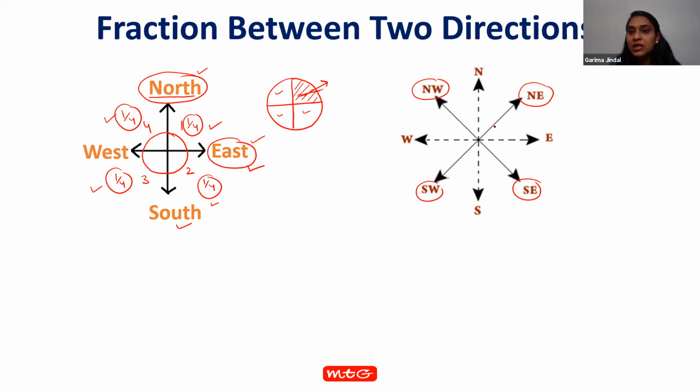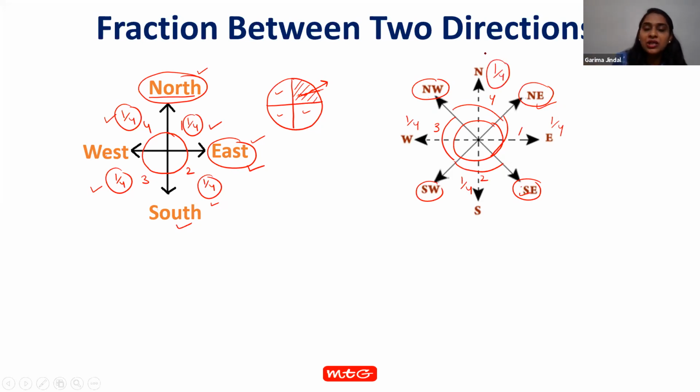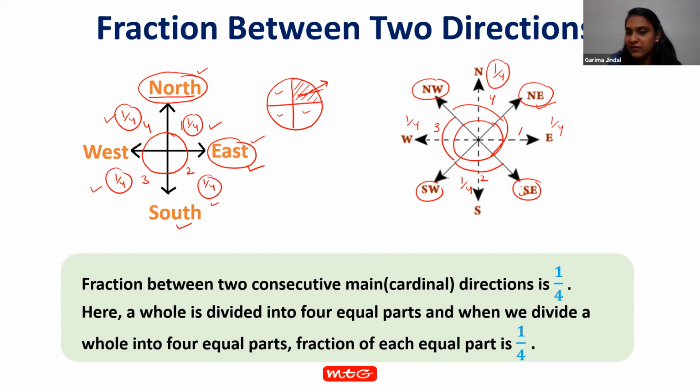Now this whole is divided into 4 equal parts: this is 1, this is 2, this is the third part and this is the fourth part. So the fraction between northeast and southeast is 1/4, southeast and southwest is 1/4, southwest and northwest is 1/4, northwest and northeast is 1/4. So we have learned the fraction between two main or two cardinal directions is 1/4. Anybody have any kind of doubt? Please let me know. Raise your hand and ask your question.